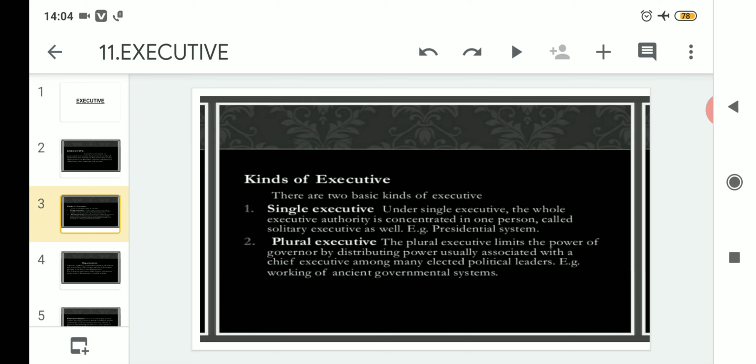The plural executive limits the power of a governor by distributing power, usually associated with a chief executive, among many elected political leaders. Example, working of ancient governmental systems.